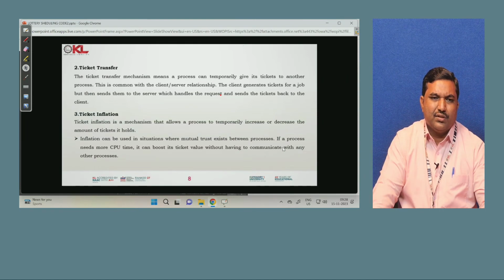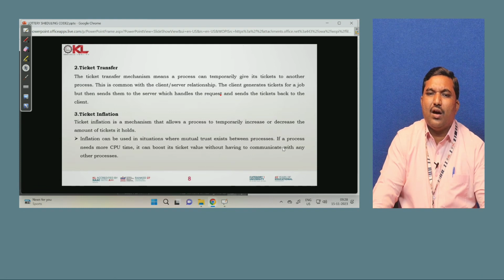Ticket inflation. The third mechanism is ticket inflation. Ticket inflation is the mechanism that allows a process to temporarily increase or decrease the amount of tickets it holds. Inflation can be used in a situation where mutual trust exists between processes, for example, process A and process B.